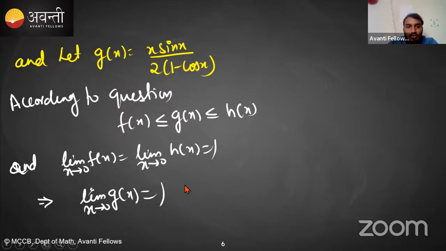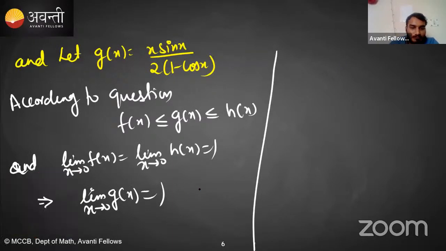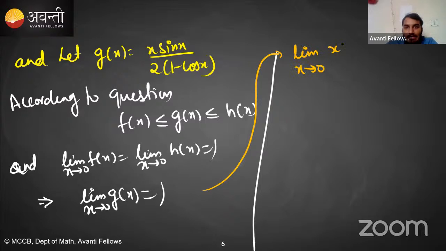So you can say that the limit x tending towards 0 of x sin x upon 2 into 1 minus cos x should be 1. Clear? Is there any doubt? Tell me quickly in the chat box.